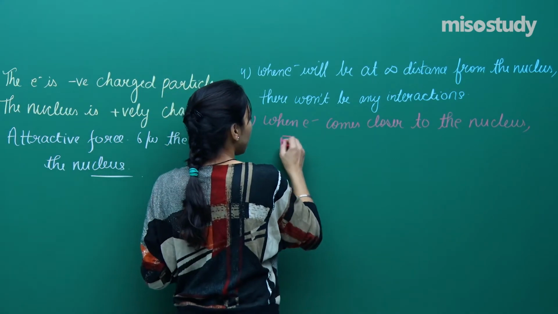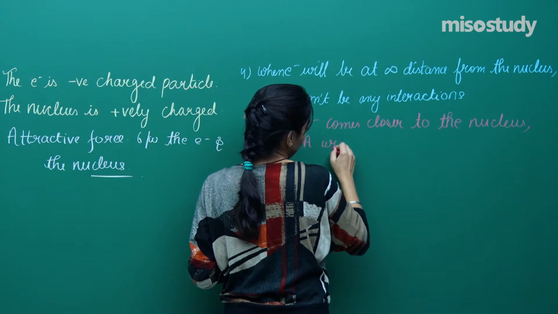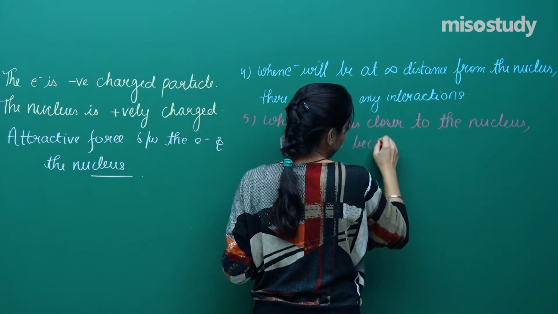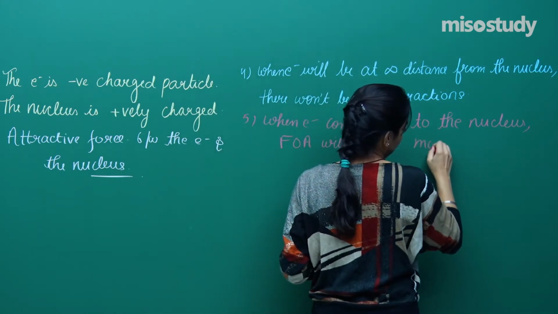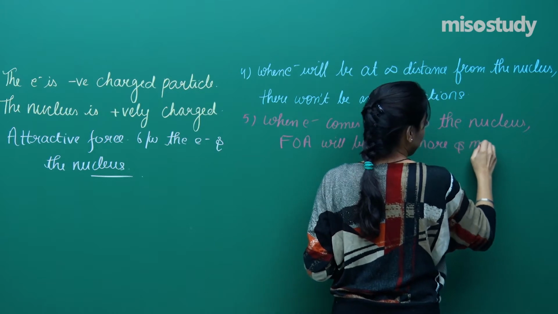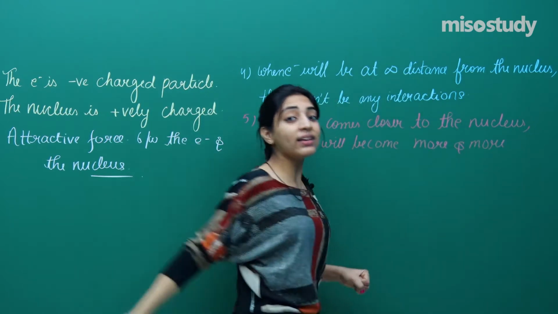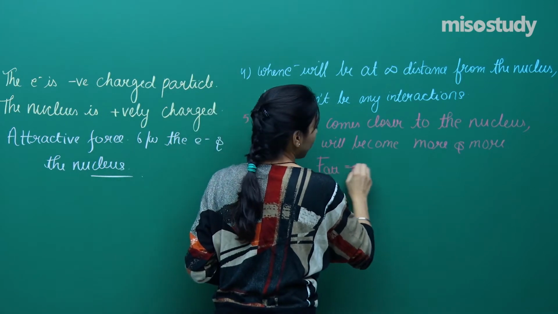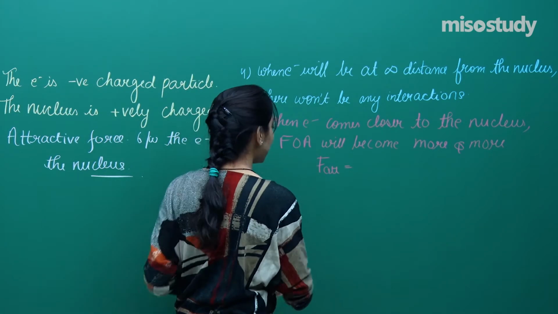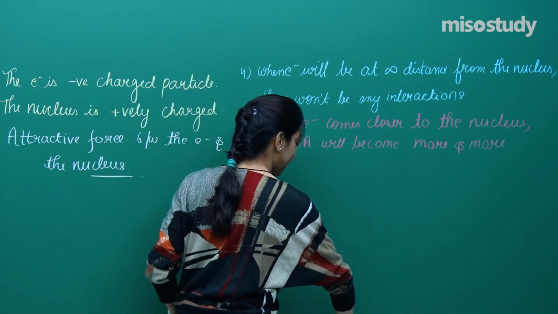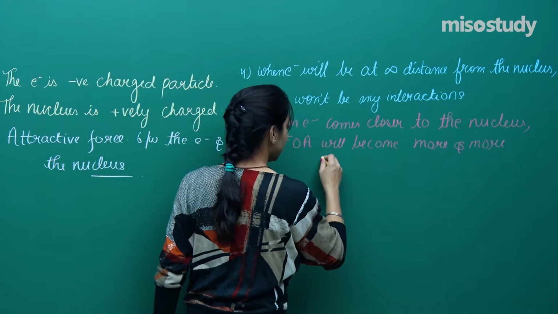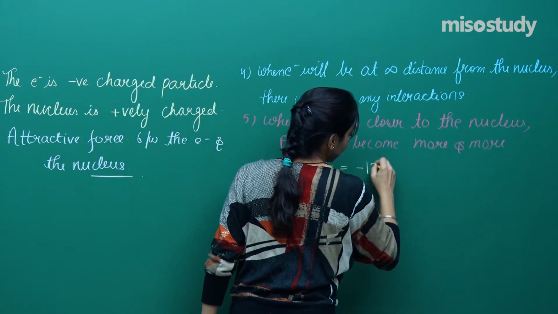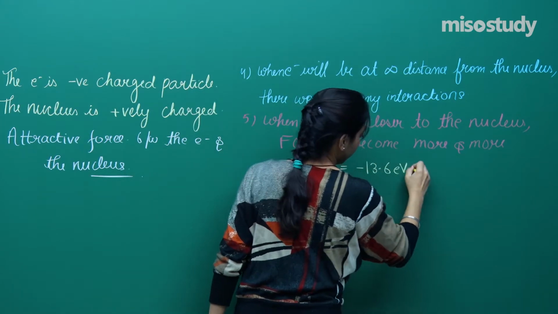So the force of attraction will become more and more, and the final energy of the electron will be minus 13.6 electron volt.